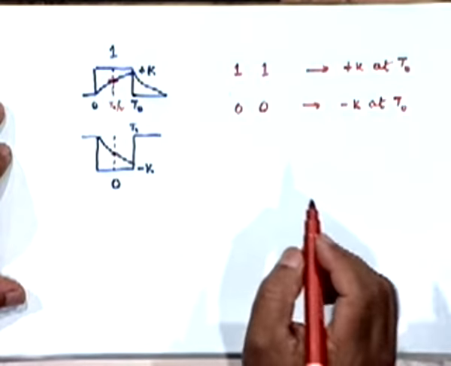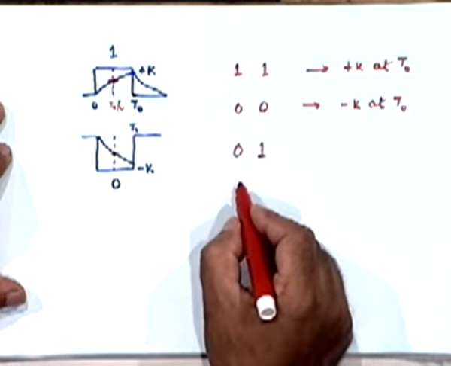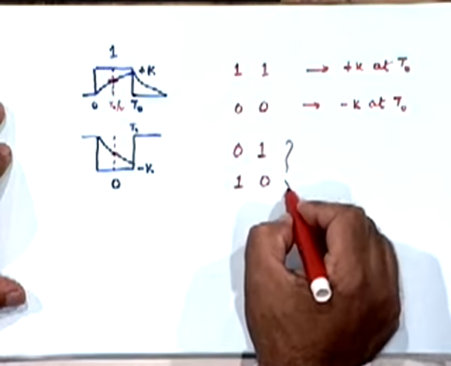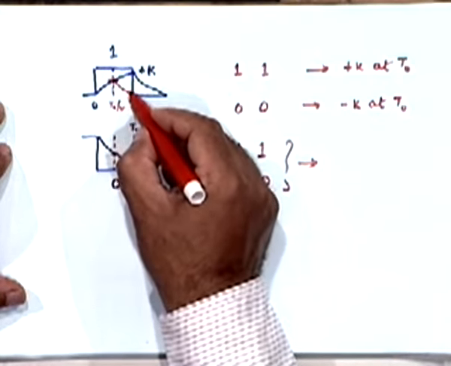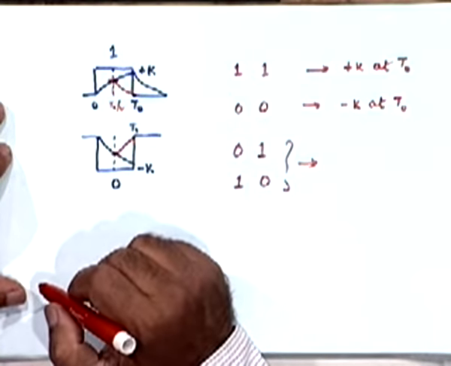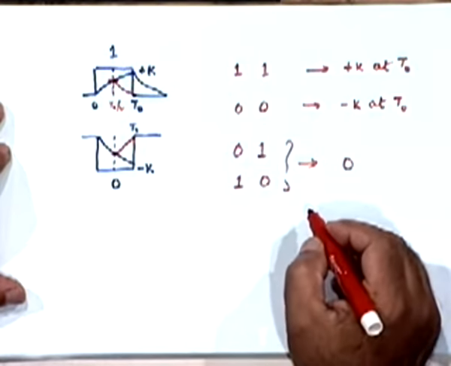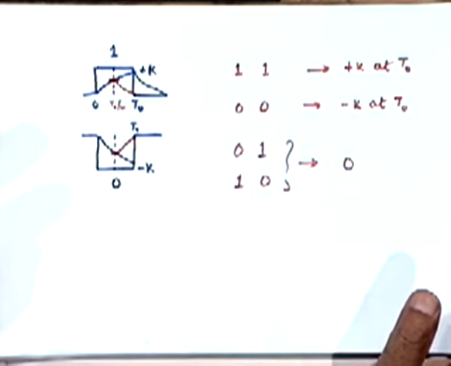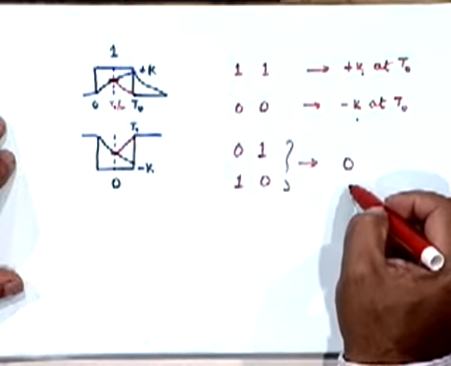And if it was a sequence of this kind, either a 0 followed by a 1 or a 1 followed by a 0, what will happen? At this point the response will become 0, right? So now all I do is I operate at double the speed, but I make an interpretation not by just observing plus k and minus k, but I observe whether it is plus k, minus k or 0.